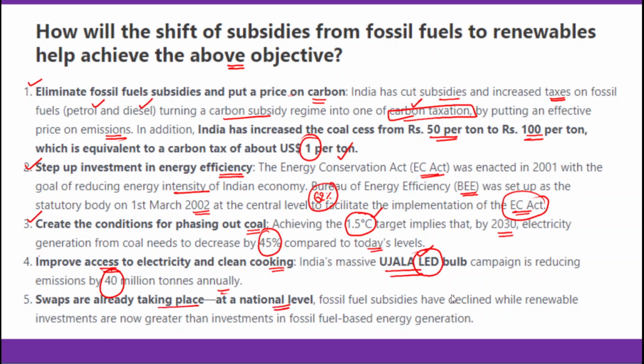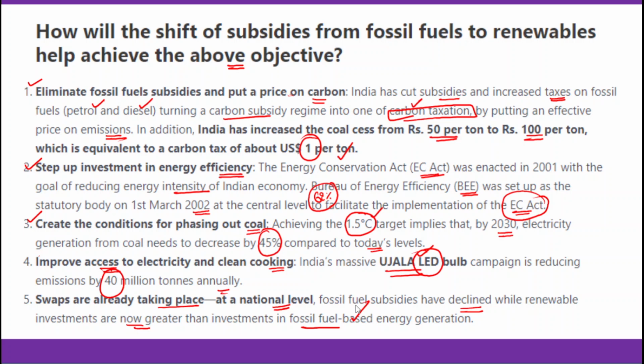Apart from that, swaps are already taking place at the national level. For example, fossil fuel subsidies have declined while renewable investments are now greater than the investment in fossil fuel based energy generation. Since the government has imposed taxation on fossil fuels, petrol and diesel, the private sector is looking to invest in renewable energies. For example, Tata Power, Adani Green. They have been focused on creation of renewable energy and investing in renewable energy projects, wind and solar.